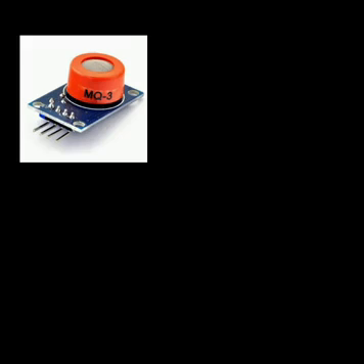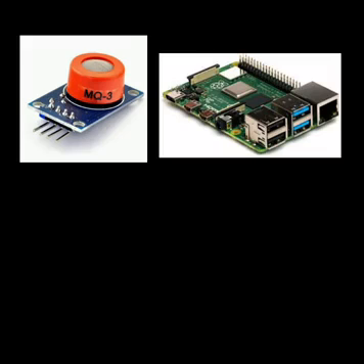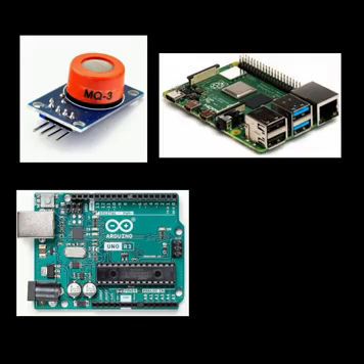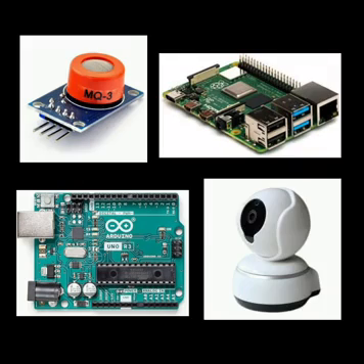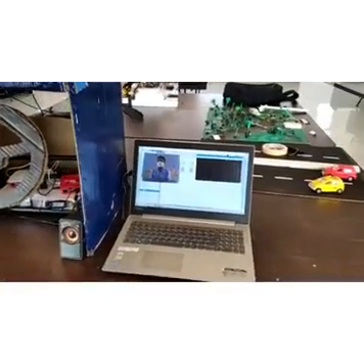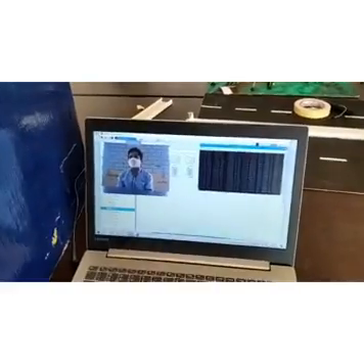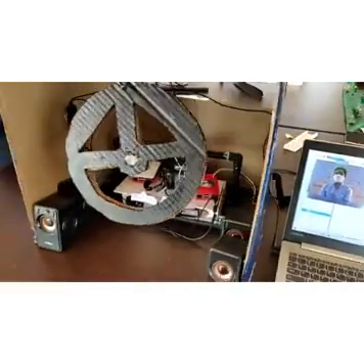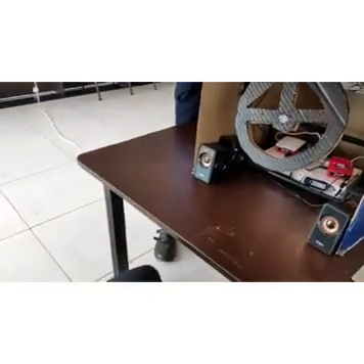We implemented this solution using an alcohol sensor, a Raspberry Pi microcomputer, and an Arduino Uno. The code has been developed using Python and OpenCV to recognize faces and detect drowsiness using a camera. The face recognition program captures the face and compares it with the registered faces in the database. If the driver's face is not matched, the code detects the face as unknown, and the alarm starts to ring.